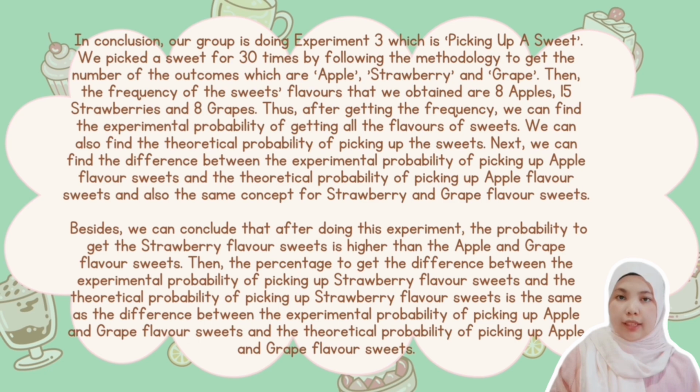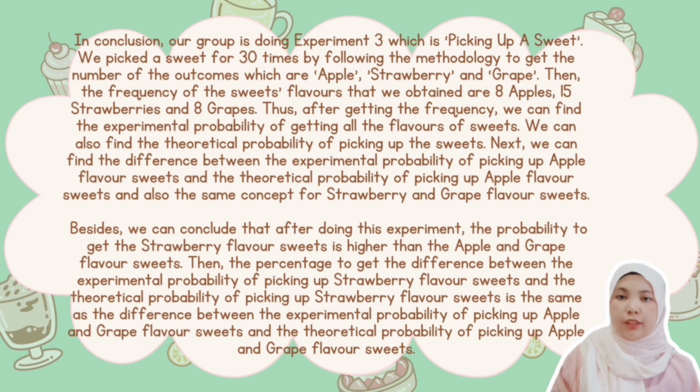Thus, after getting the frequency, we can find the experimental probability of getting all the flavors of sweets. We can also find the theoretical probability of picking up the sweets. Next, we can find the difference between the experimental probability of picking up apple flavor sweets and the theoretical probability of picking up apple flavor sweets, and also the same concept for strawberry and grape flavor sweets.